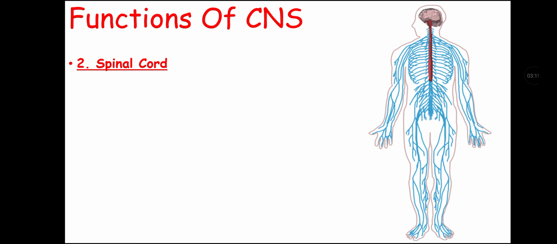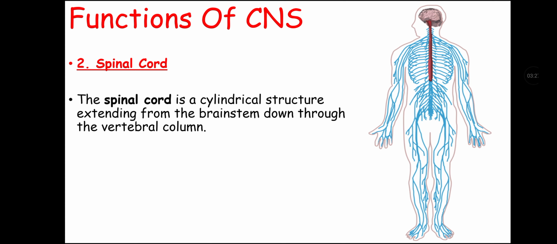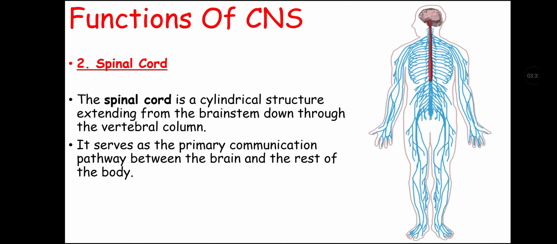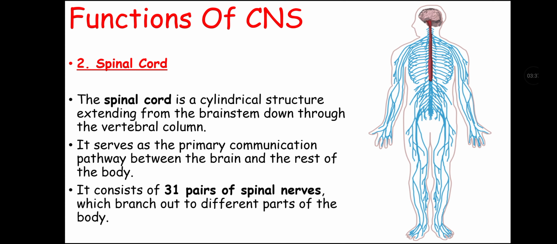Now let's talk about the spinal cord, which is also part of the central nervous system. As we said earlier, the central nervous system is composed of two parts, the brain and the spinal cord. We talked about the brain and now we are going to talk about the spinal cord. The spinal cord is a cylindrical structure extending from the brainstem down through the vertebral column. It serves as a primary communication pathway between the brain and the rest of the body. It consists of 31 pairs of spinal nerves which branch out to different parts of the body.